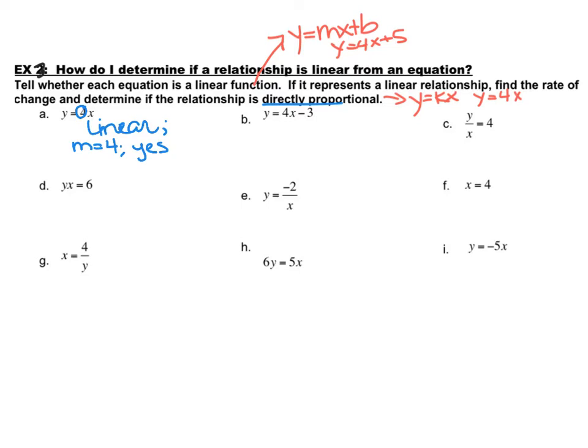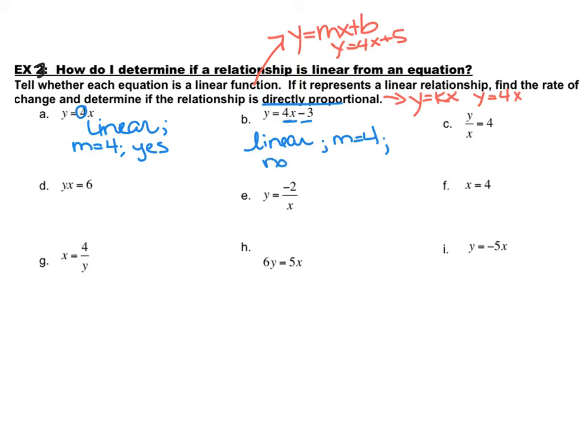All right, our next one. So we have y is equal to 4x minus 3. Notice I have the slope right here with the x. I have then my y-intercept, this is going to be negative 3. So this is linear. My slope is equal to 4, but no, this is not directly proportional.